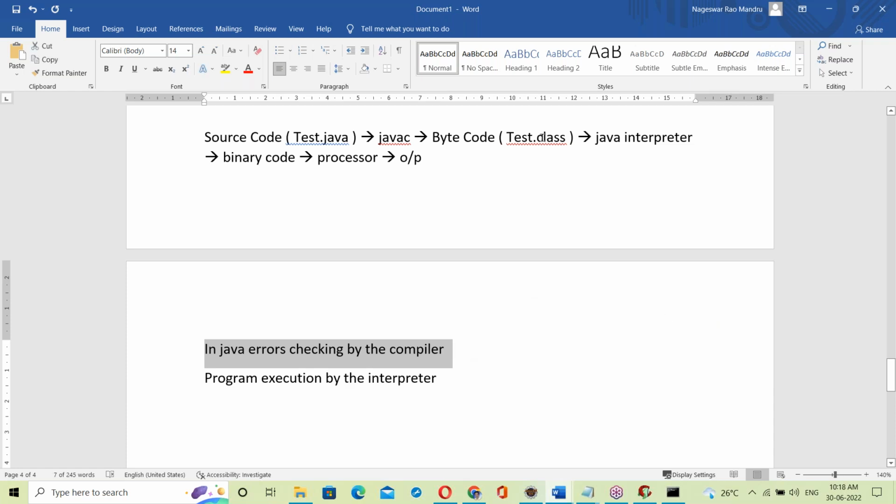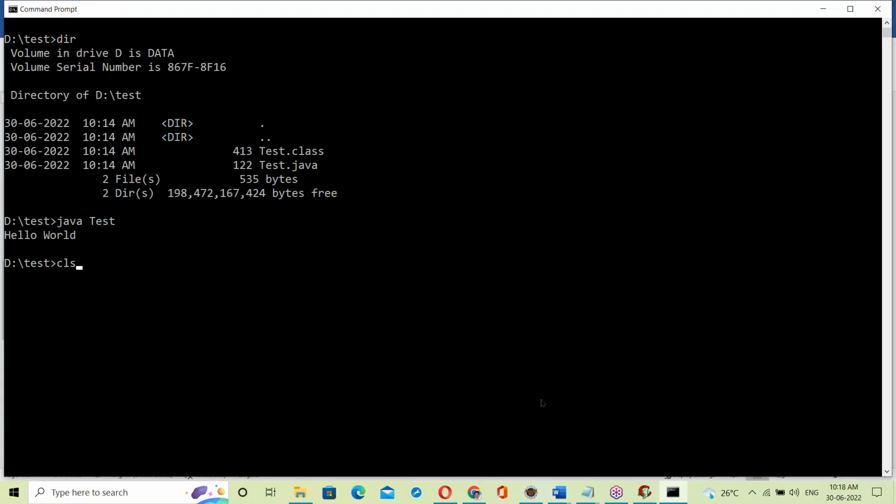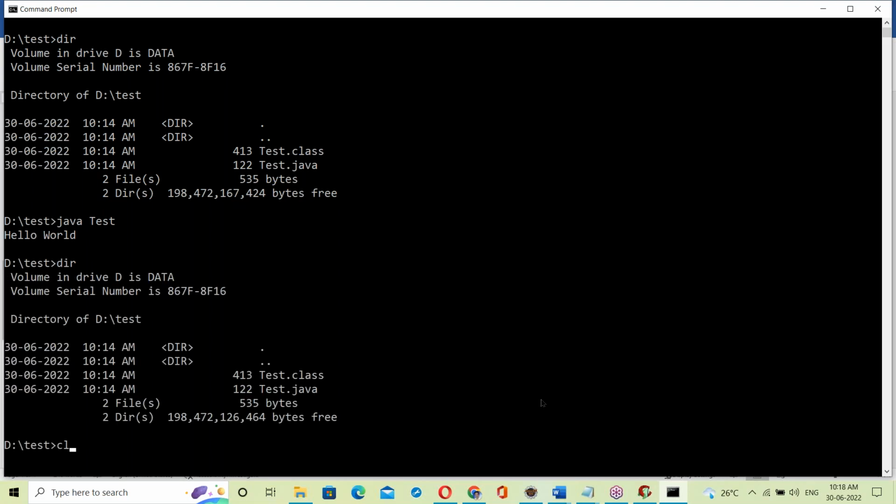If there are no errors, it generates a .class file. That .class file is given to the interpreter. Now the Java program execution is done by the interpreter. Okay, see here. So first, what happens here?